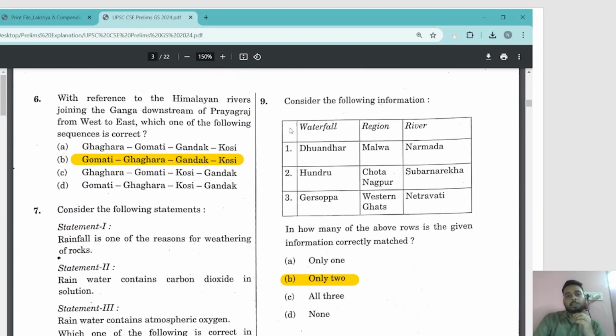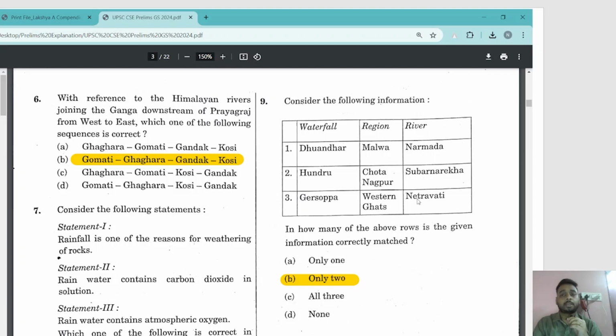So let's move further. See, this was another, I was saying about the surprises that UPSC has introduced. Not exactly surprises, but it requires you to be thorough with the subject. They have given 3 columns. Up till now we have seen matching with 2 columns, where you just have to check whether they are matching or not. But here you are able to see 3 columns. You have to match waterfall with the region in which that waterfall is present and along with the river. It says Dhuandhar waterfall is in Malwa region over Narmada. Hundru, Chota Nagpur region over Suvarnrekha. And finally Garsoppa, the most popular fall in Western Ghats in Netravati.